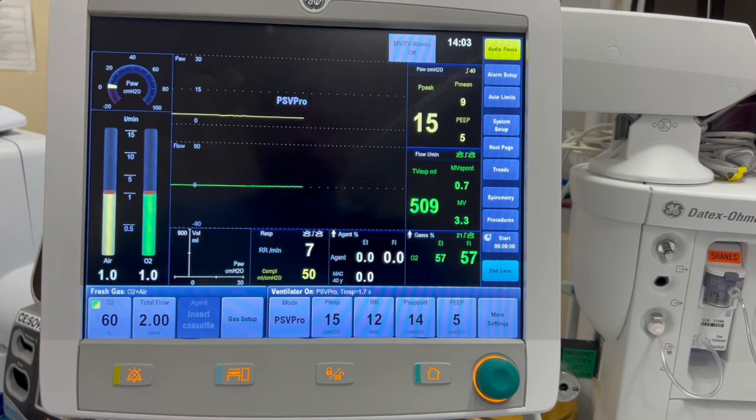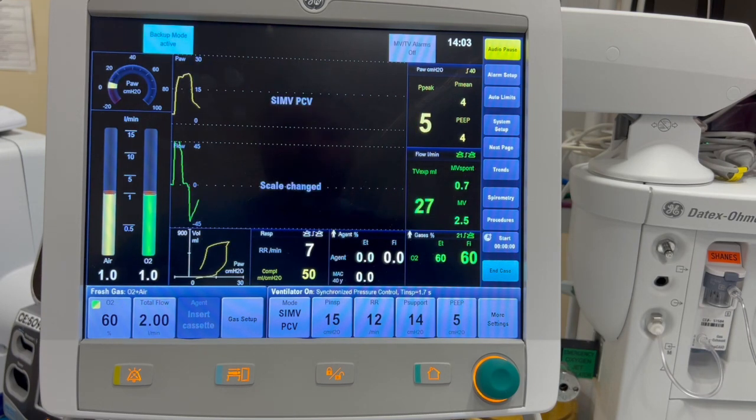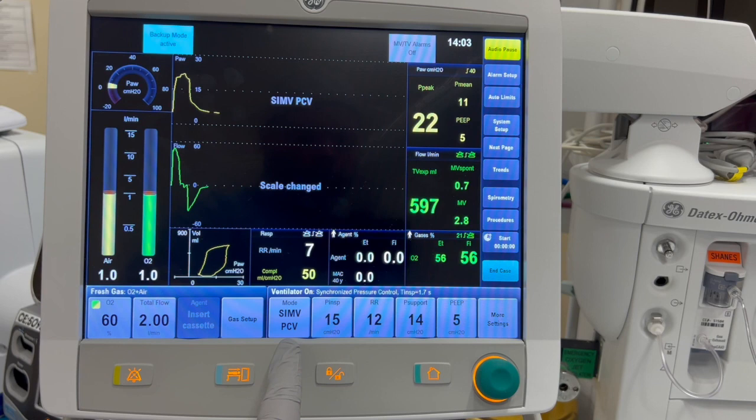Finally, we can see why protective is in the name PSV Pro. If the patient's apneic, as they were demonstrating previously, a backup mode of SIMV will be initiated by the ventilator to prevent long periods of apnea followed by hypoxia.